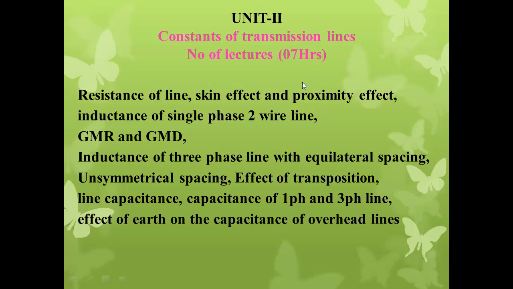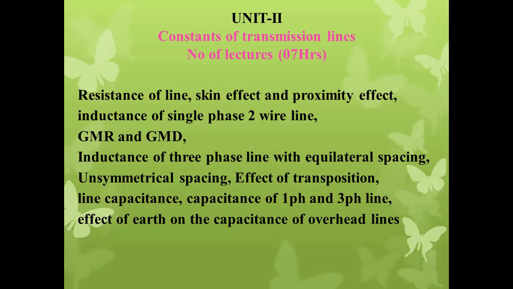So these are the various sub-unit articles of unit number 2, constants of transmission line. Generally the constants of transmission lines are nothing but resistance, inductance, and capacitance. These are the main transmission line parameters or constants.